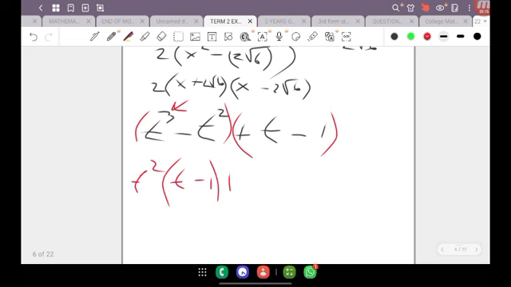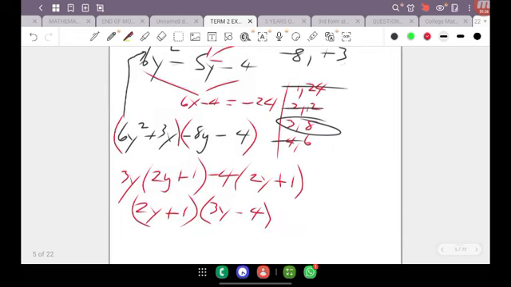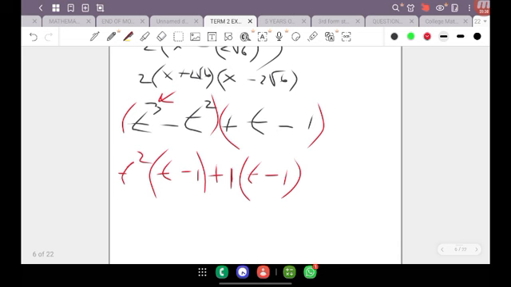Common factor over here. Evidently, we are not seeing a clear number. So whenever this happens and you're trying to find a common factor, usually the common factor is going to be 1. And when you divide anything by 1, the identity value, you're going to get back the same thing, which is going to be t minus 1. So naturally, we find here that the common factor is in fact t minus 1. So that's t minus 1. And what's going to be left here is t squared plus 1.